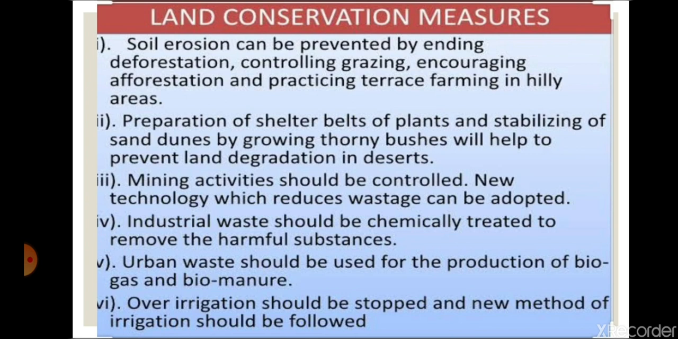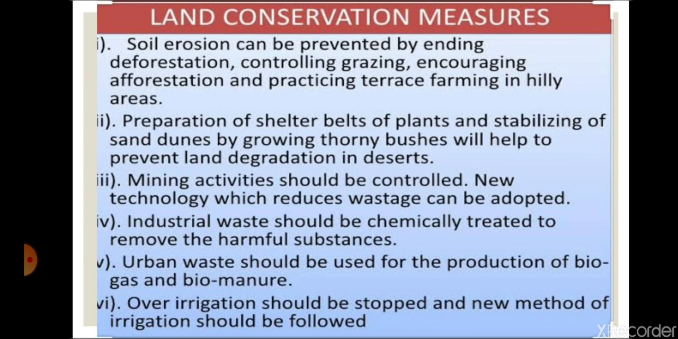Now we have to also use those lands by technologies that are not being used by humans. Preparation of shelter belt. Shelter belt means one area is covered in lines with trees, so that soil erosion can be prevented. I will explain you further in soil erosion. Preparation of shelter belts of plants and stabilizing of sand dunes by growing thorny bushes. Sand dunes, we know, are the movement of sand in desert areas due to strong winds from one place to another. So sand dunes can also be prevented by growing thorny bushes in the desert.